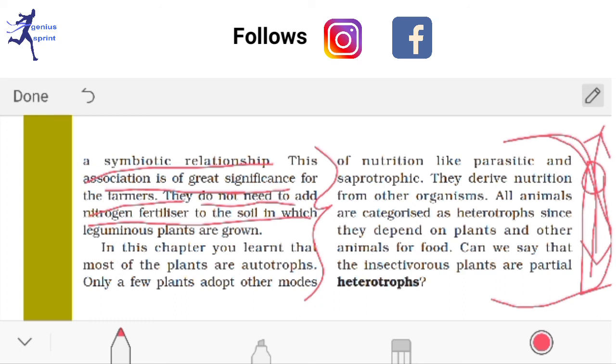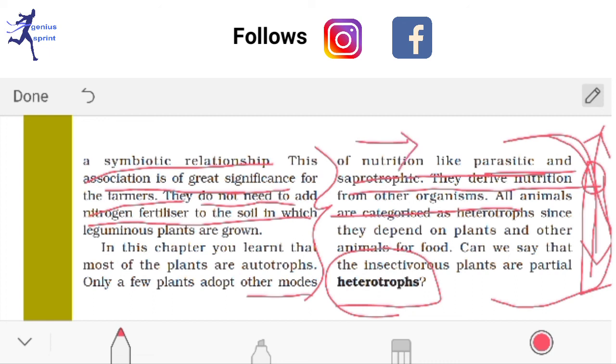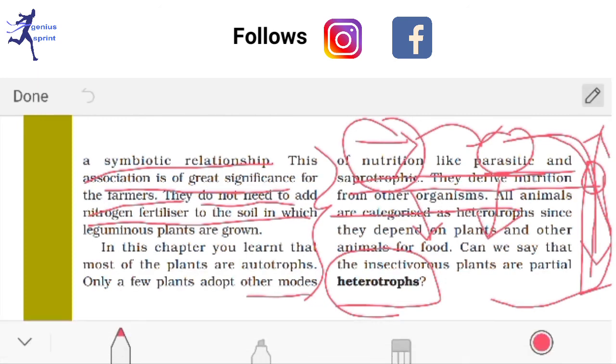Okay, so these are the other modes of nutrition: parasitic, saprotrophic. This I have already finished. Heterotrophic mode of nutrition means those in which organisms do not make their own food, and they have to depend on other producers or plants. For example, human beings do not make their own food, they have to depend on plants. So human beings are called heterotrophic mode of nutrition, and plant nutrition is called the autotrophic mode of nutrition. Okay, so I'm sure you have understood it completely.